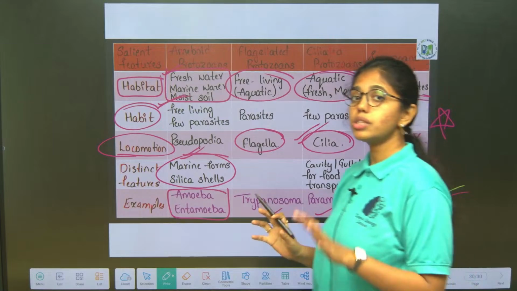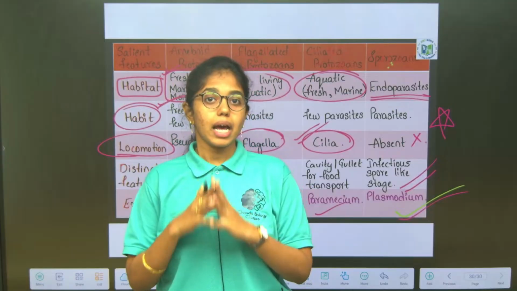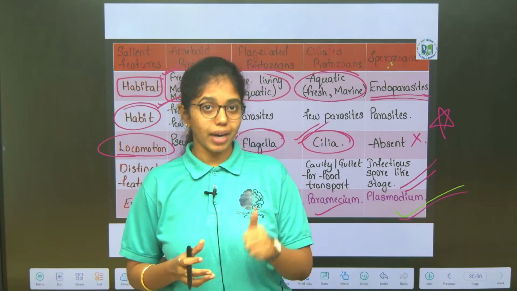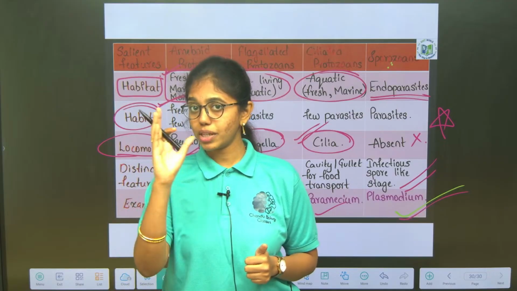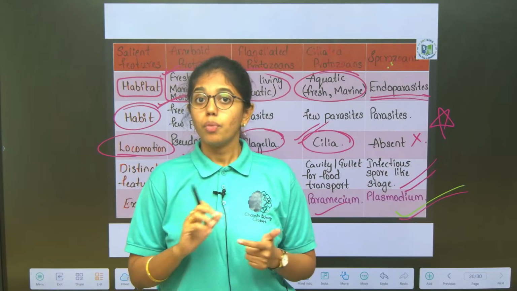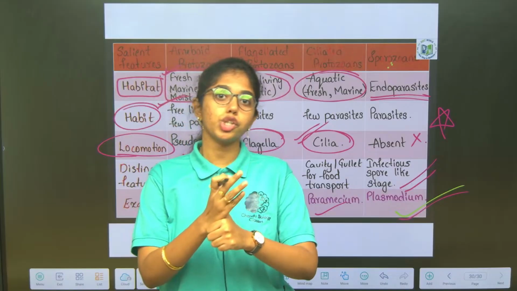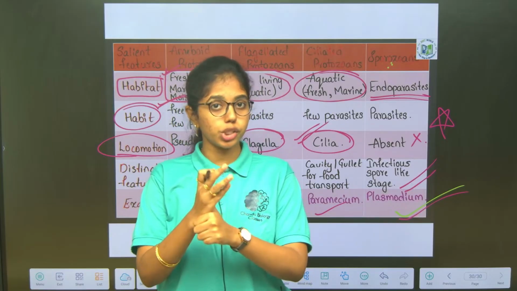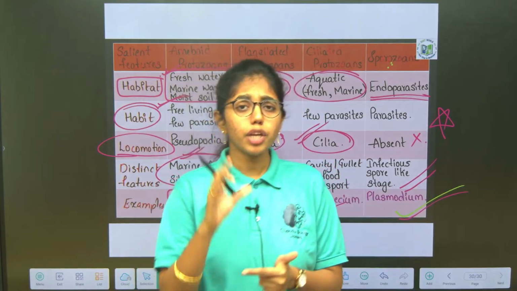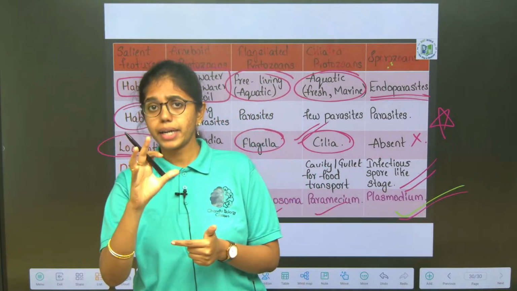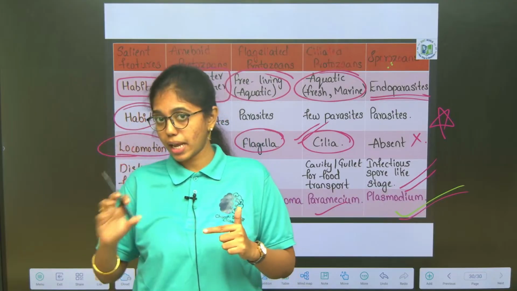This is all about the kingdom Protista: plant-like, fungi-like and animal-like. In our next class, we will be looking into fungi, the classes of fungi in detail: Phycomycetes, Ascomycetes, Basidiomycetes and Deuteromycetes. After that, the most important segment of fungi is asexual spores and sexual spores, asexual reproduction and sexual reproduction, and life cycle of fungi. After that, we will look into a brief description of kingdom Plantae and Animalia. Anyhow, we will learn it in total in two separate chapters of plant kingdom and animal kingdom.